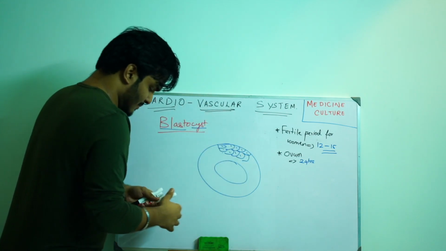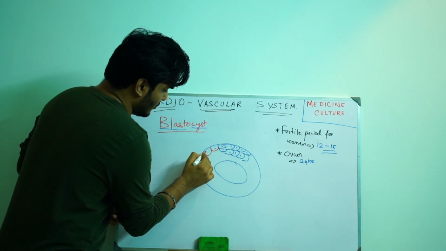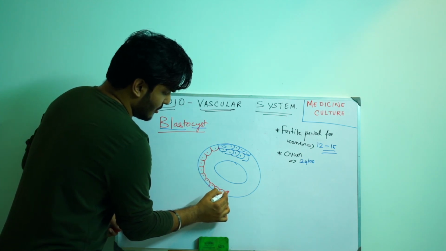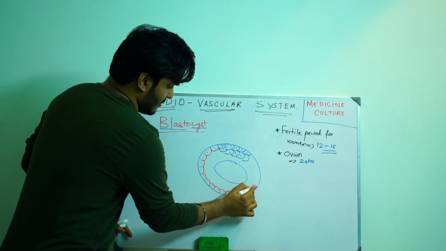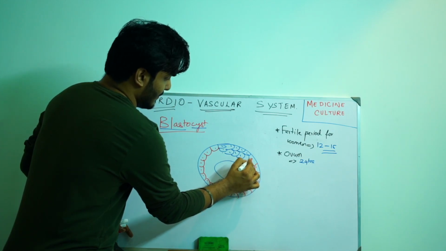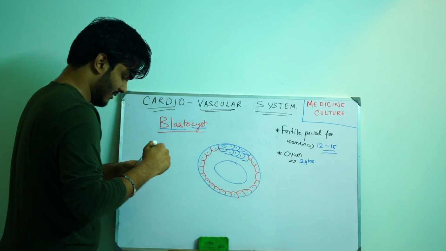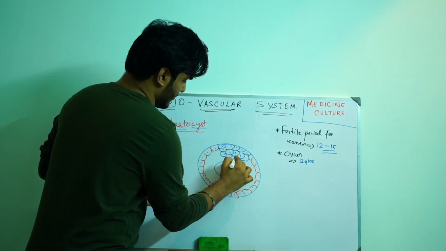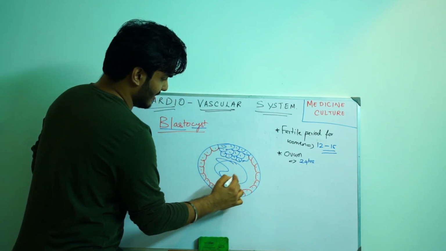One is the outer cell mass. I am drawing here. The outer cell mass goes along the outer layer of the blastocyst, and it has this inner cell mass. So remaining, everything else is the cavity here.